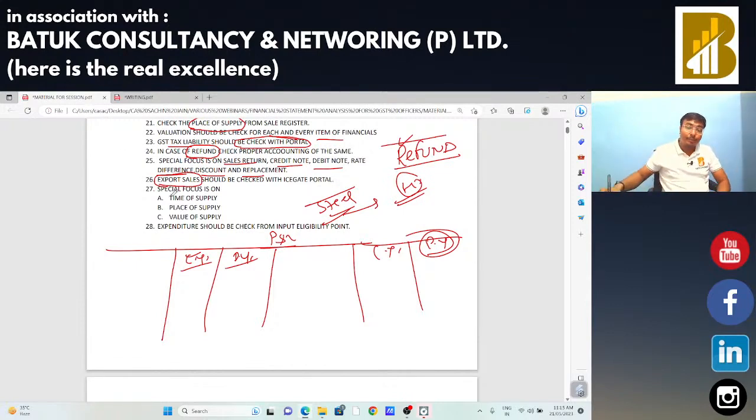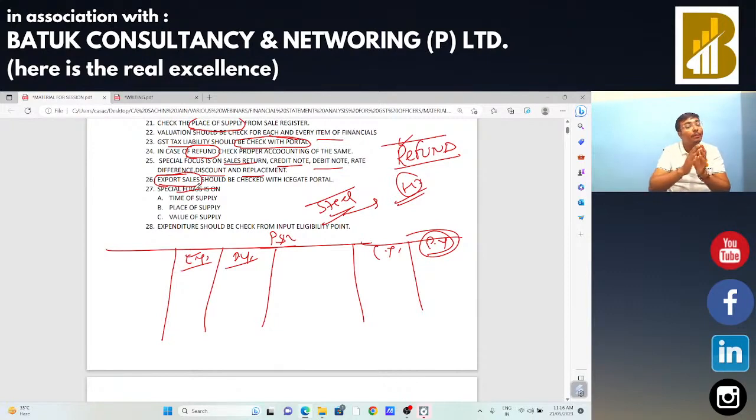Okay sir. Next, special focus on time of supply, place of supply, value of supply. Sir, when you are analyzing the financial statement and checking its terms, you need to check that the time of supply is perfect, the place of supply is perfect, and the value of supply is perfect, with regard to the particular income-side items. Time of supply means the period in which you were supposed to pay the tax: did you pay it or not? You need to check.